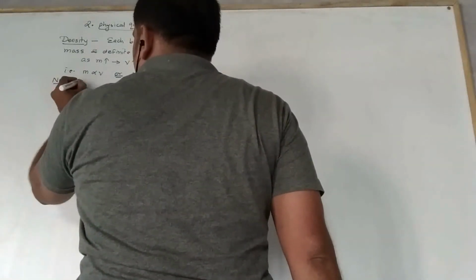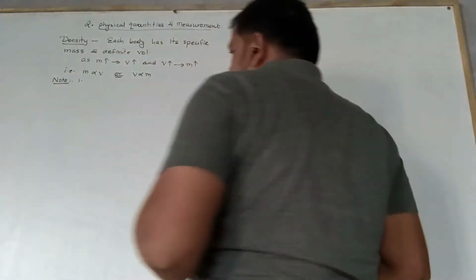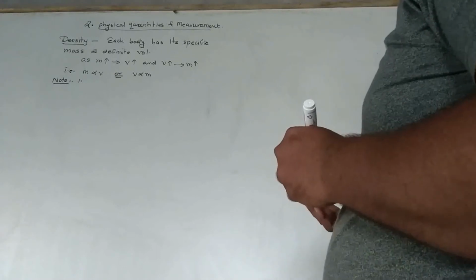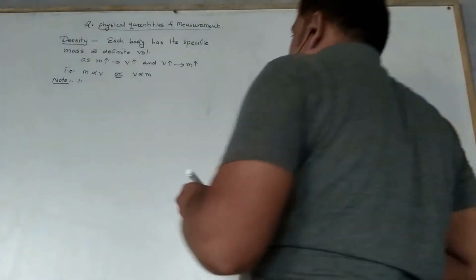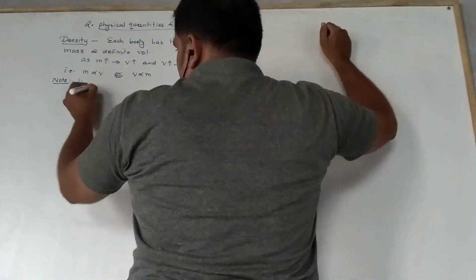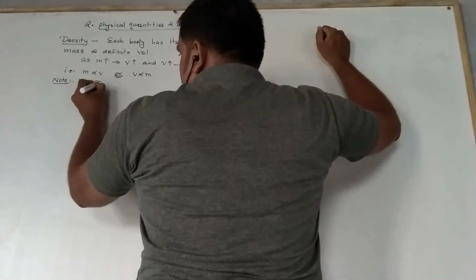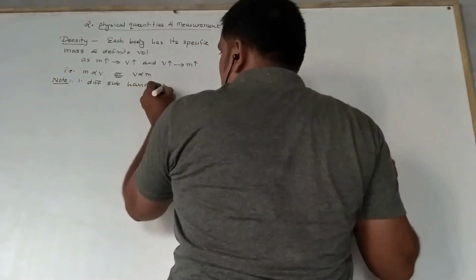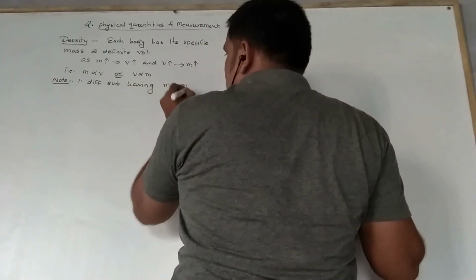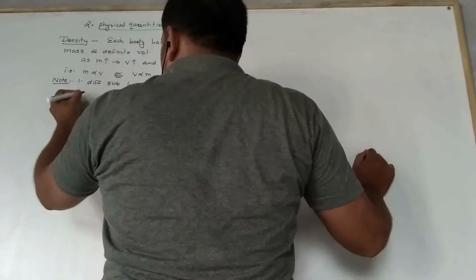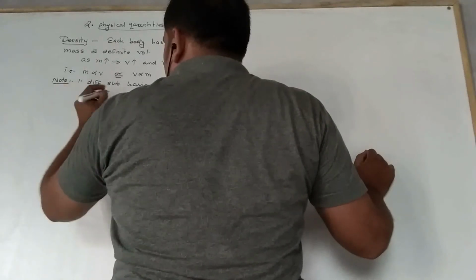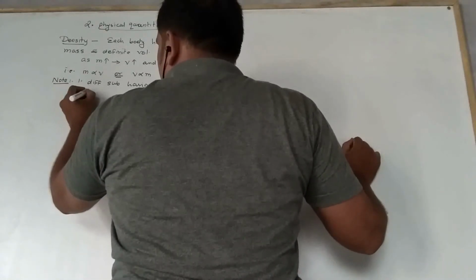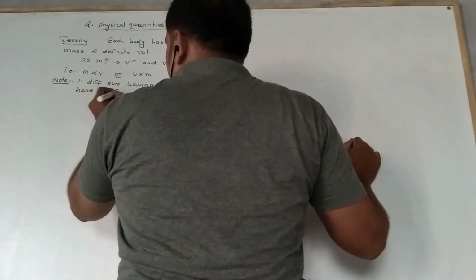So note number 1. We know that different substances having equal masses have different volumes. Again, different substances having equal mass, okay? Different substances having equal mass have different volume.